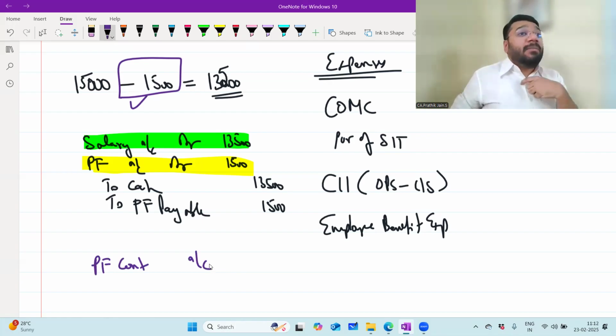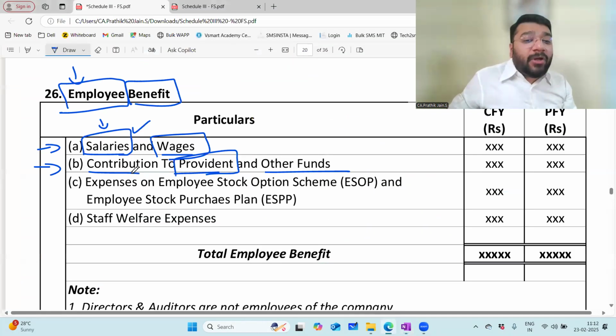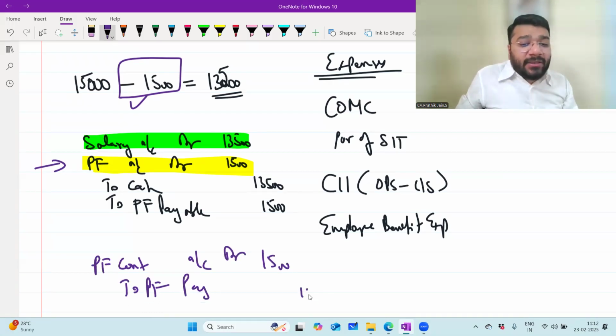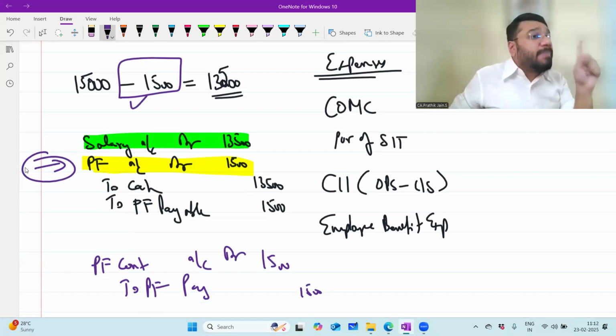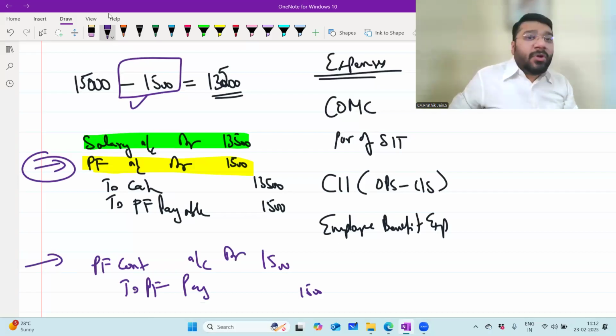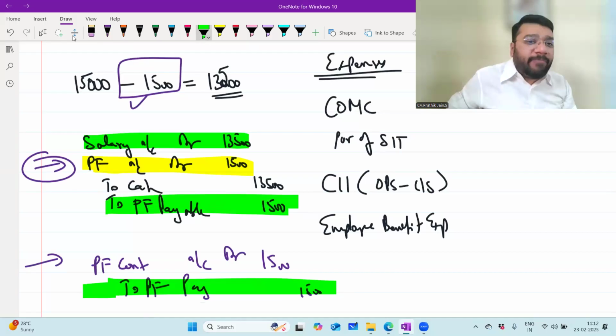Contribution means what? The money is contributed by the employer. This is not contributed by the employer. This is contributed by the employee. So here, which contribution are we talking about? Contribution to provident and other funds. So PF contribution account debit, to PF payable 1,500, 1,500. This 1,500 is by the employee. This 1,500 is by the employer. Both are liabilities. So on the liability side, we'll show PF payable, PF payable.